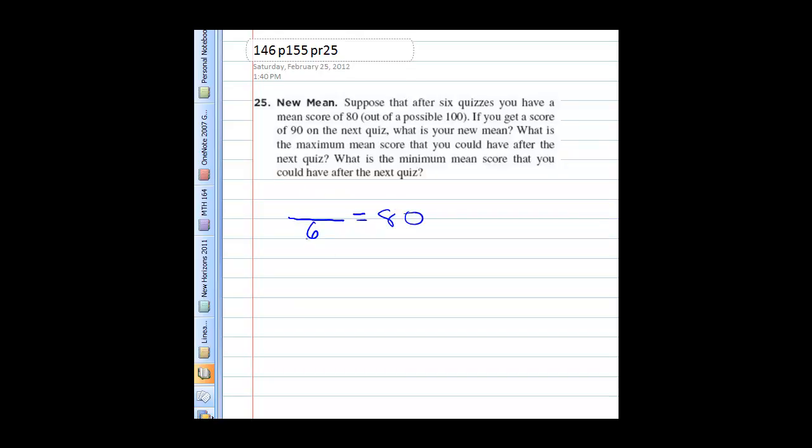So in order for that to happen, we had to have 6 times 80, 480 points to get that average of 80 with 6 quizzes. So if we get a score of 90 on the 7th quiz, then we take that total points we have so far plus the 90, and now we have 7 quizzes. So we're going to divide 570, the total number of points, by 7 for an average of 81.4, and we're rounding to the nearest tenths because our scores are given to the nearest integer.